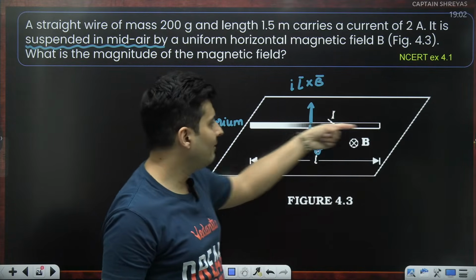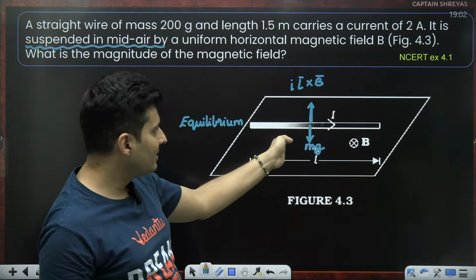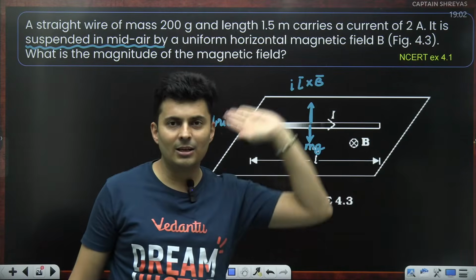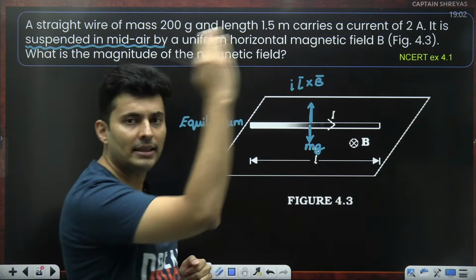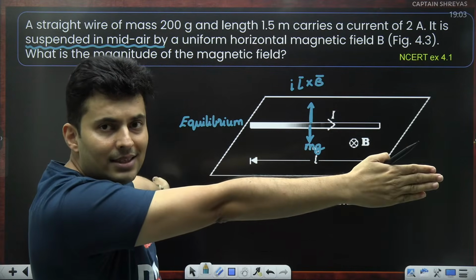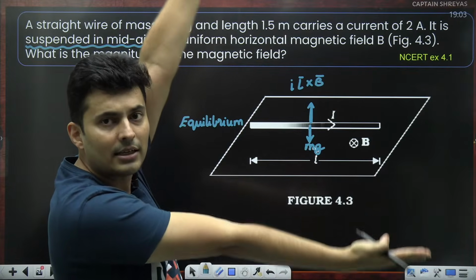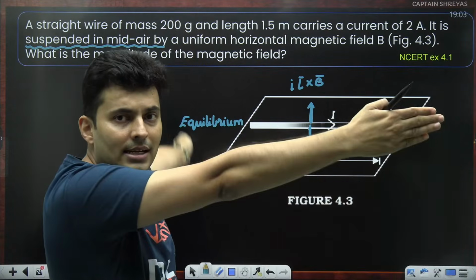See, the length of the wire is here, magnetic field is inside. So can you tell me what is the angle between the length and the magnetic field which is inside? Clearly it is 90 degrees.